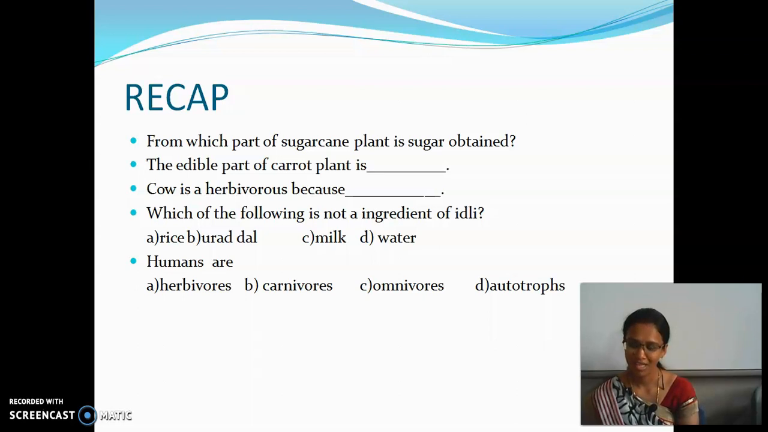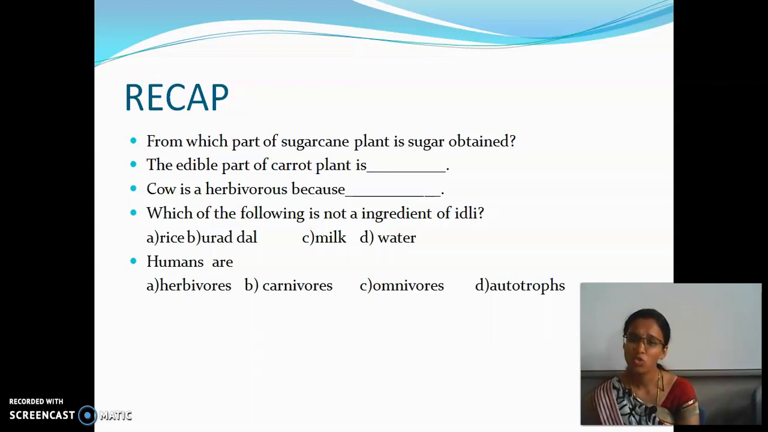Based on the food we eat, we are classified into herbivorous, carnivorous and then omnivorous. The plant eating ones are called herbivores and flesh eating ones are carnivores, and the ones which eat both, for example plants and animals, are called omnivorous.